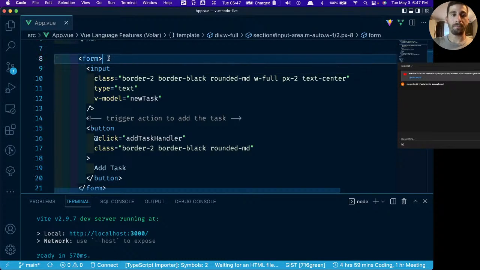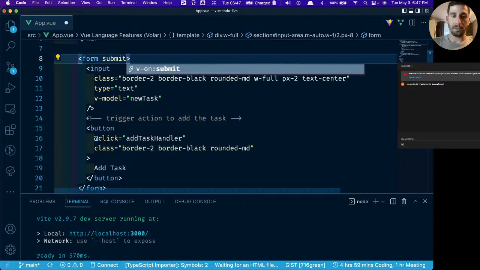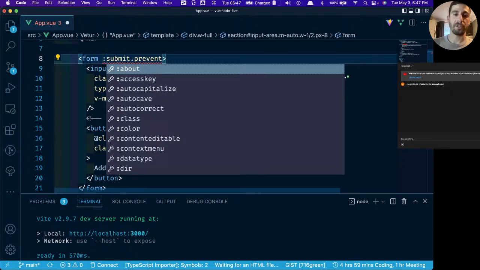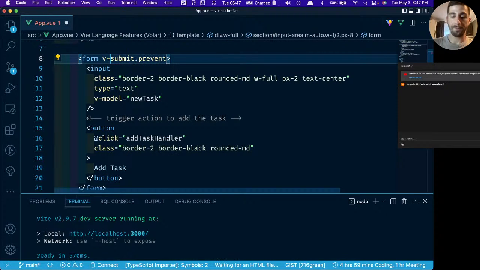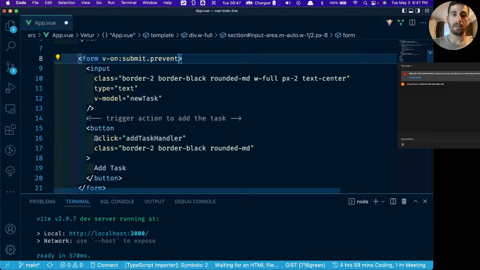So we have form, and then we're going to have submit.prevent. Now we're going to need to use v-on because it's Vue. So we're saying on submit, the default is that we want to prevent the default behavior.